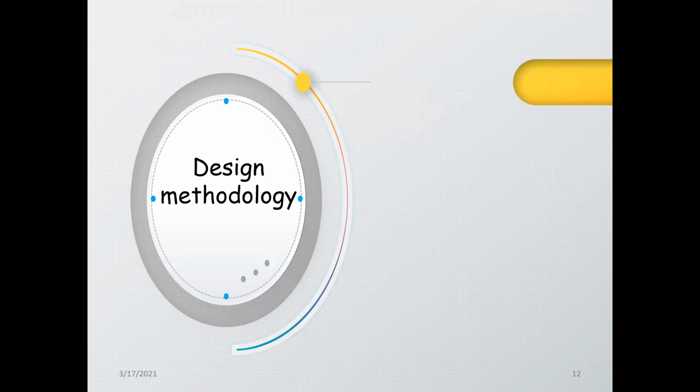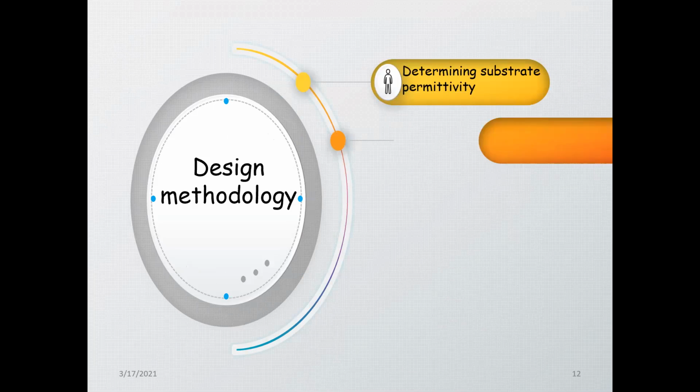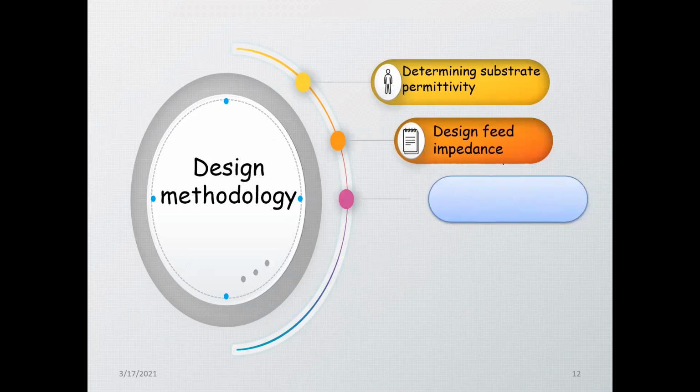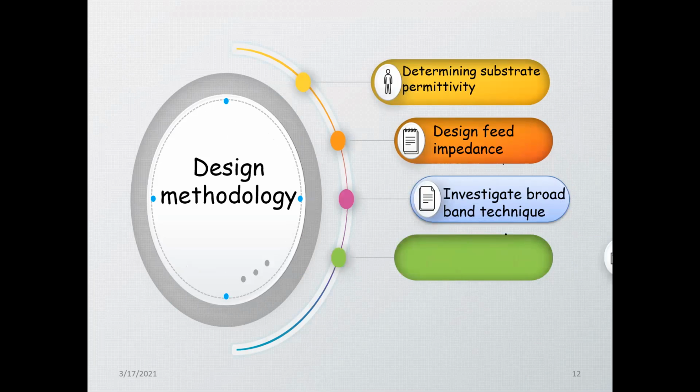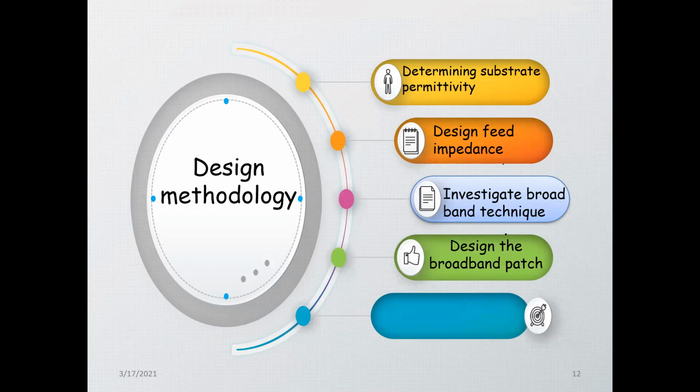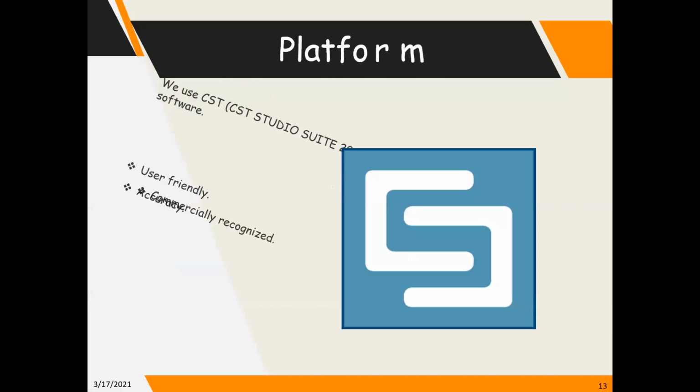Now we will discuss the design methodology. That means how this innovative research work has been performed. Mainly, we have firstly determined the substrate permittivity. Then we have designed the feed impedance and investigated the broadband technique. And next, we have designed the broadband patch and benchmarked it against commercially available antennas. This is called the design methodology.